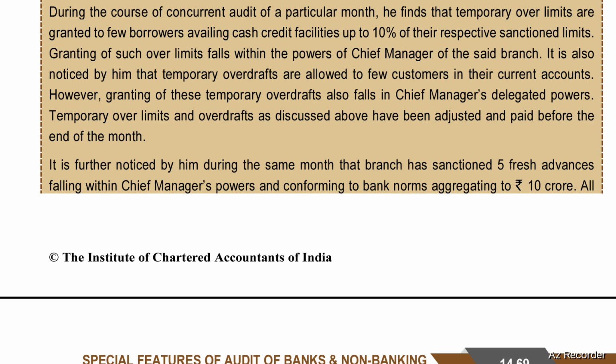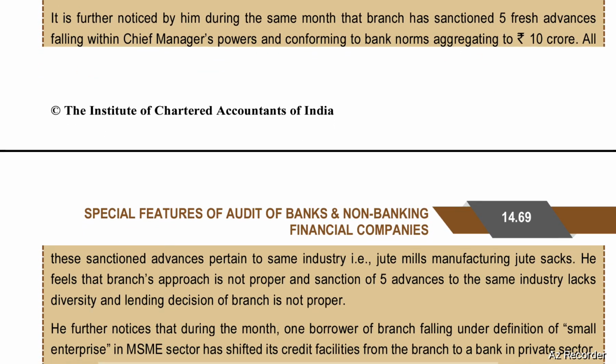Granting of such over limits falls within the powers of the chief manager of the said branch. It is also noticed by him that temporary overdrafts are allowed to few customers in their current accounts. However, granting of these temporary overdrafts also falls in chief manager's delegated powers. Temporary over limits and overdrafts, as discussed above, have been adjusted and paid before the end of the month. It is further noticed by him during the same month that the branch has sanctioned five fresh advances falling within chief manager's power and conforming to bank norms aggregating to 10 crores.